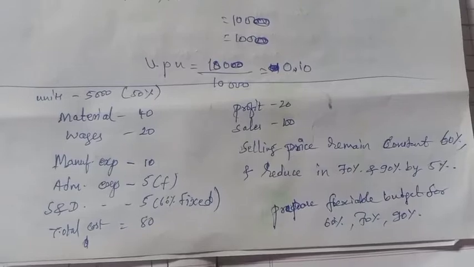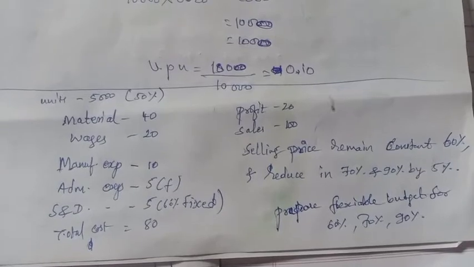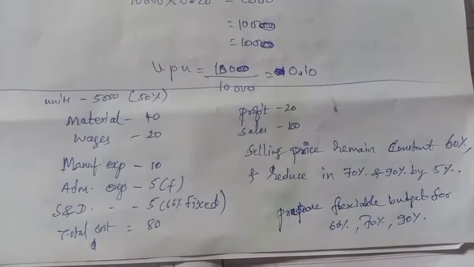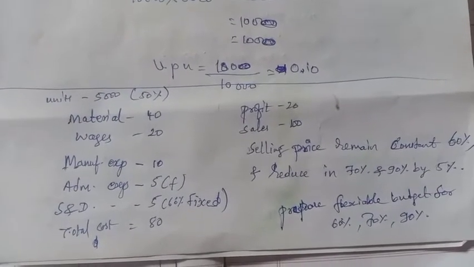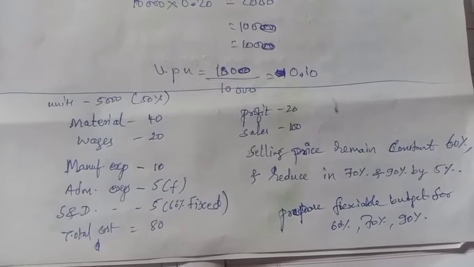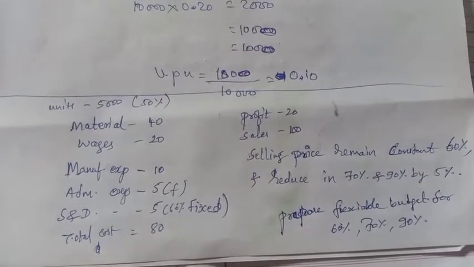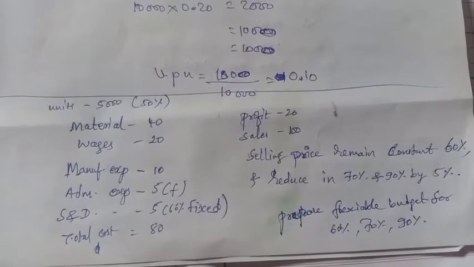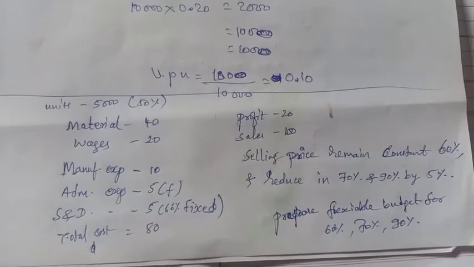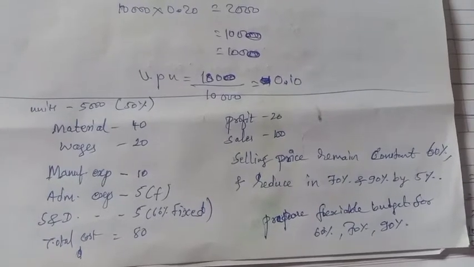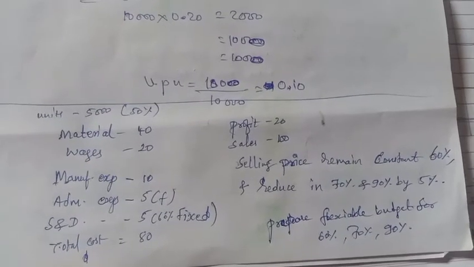Administrative expenses rupees 5, within bracket mentioned as fixed. So the entire administrative expense is fixed in this problem. So no need to do a working note for manufacturing and administrative expenses. Selling and distribution expenses rupees 5, within bracket 60% fixed, the remaining 40% variable. Then we have to calculate the fixed amount and the variable per unit. Total cost is given as 80 rupees, profit 20, sales 100. It is for 50% capacity, that is for 5000 units.